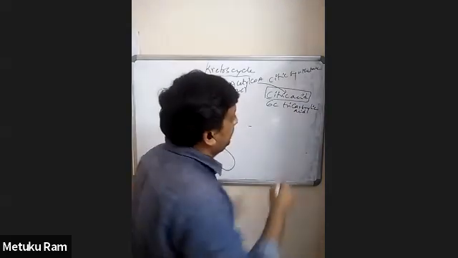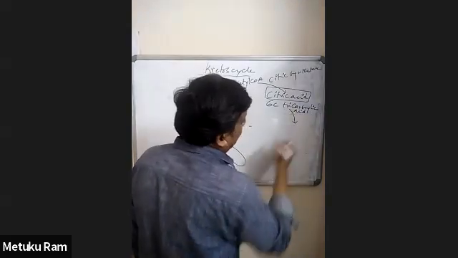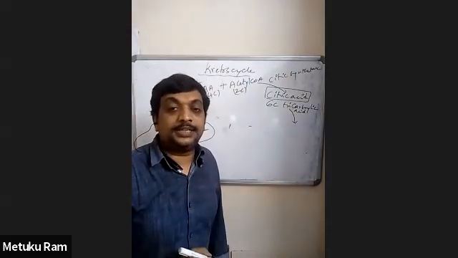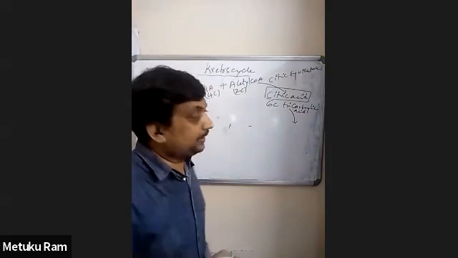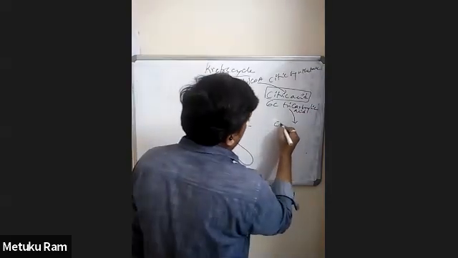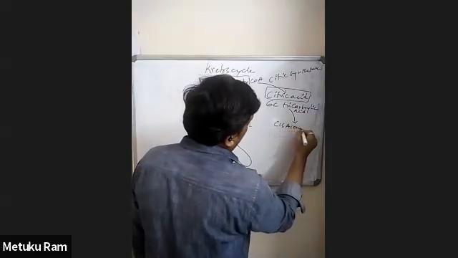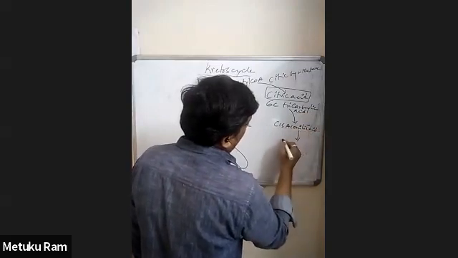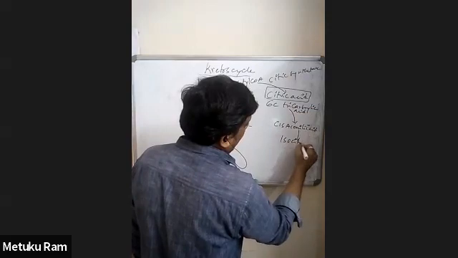So the citric acid is now converted into cis-aconitic acid, and then into isocitric acid, by the enzyme called aconitase. Cis-aconitic acid is an intermediate compound, and the other is isocitric acid.